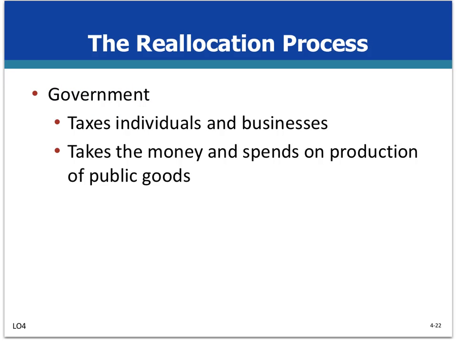And how are resources reallocated from the production of private goods to the production of public and quasi-public goods? If the resources of the economy are fully employed, government must free up resources from the production of private goods and make them available for producing public and quasi-public goods. It does so by reducing private demand for them, and it does that by levying taxes on households and businesses, taking some of their income out of the circular flow.